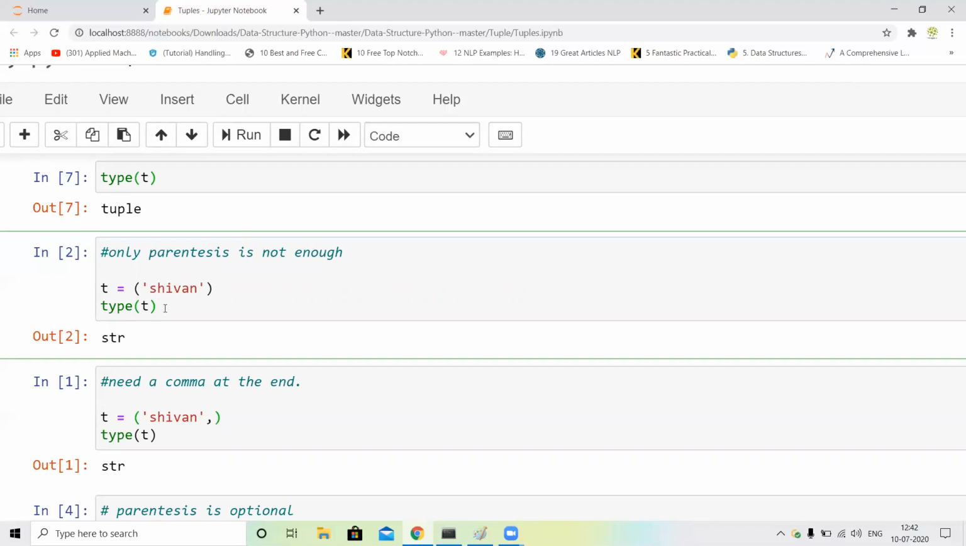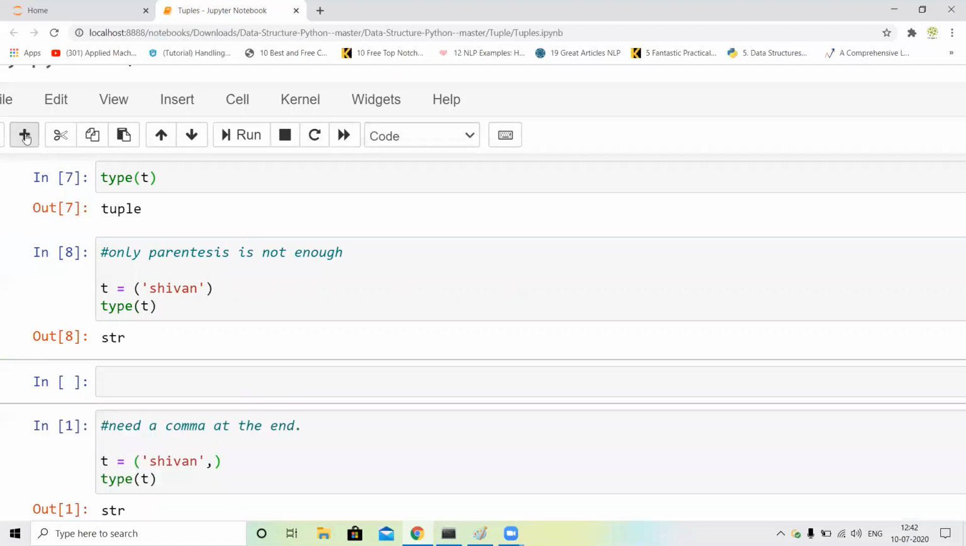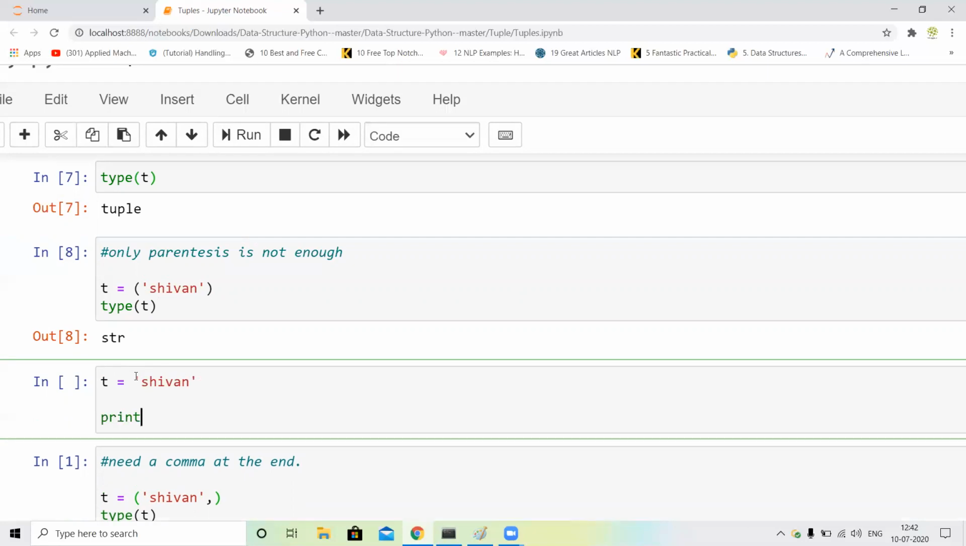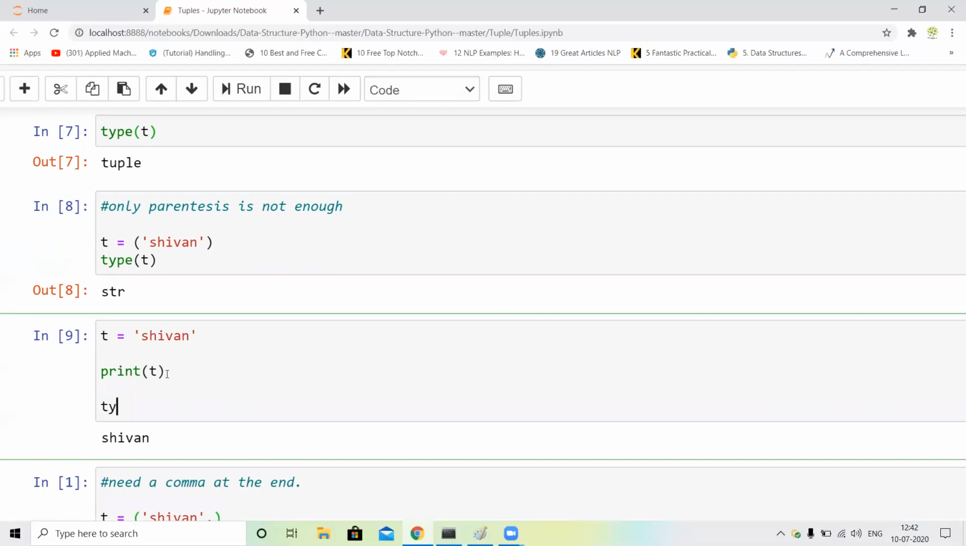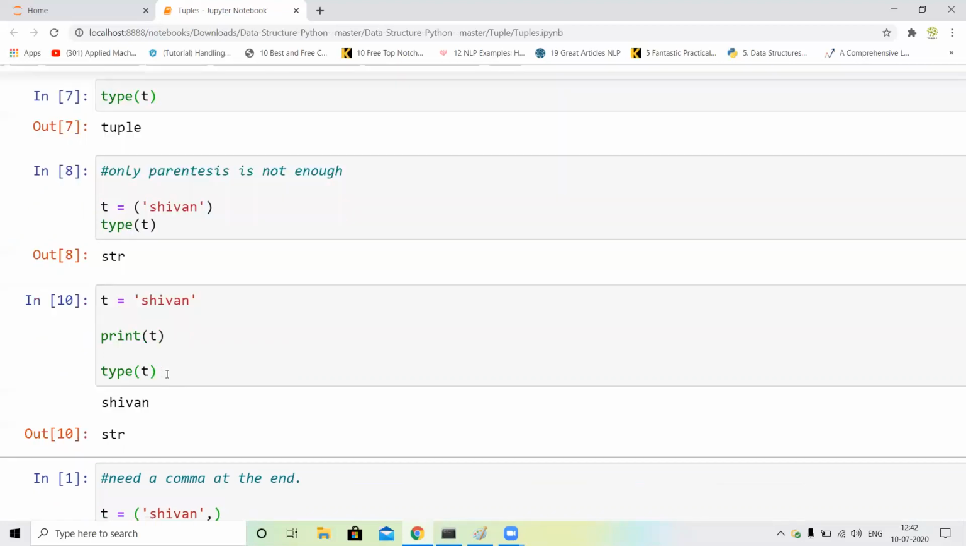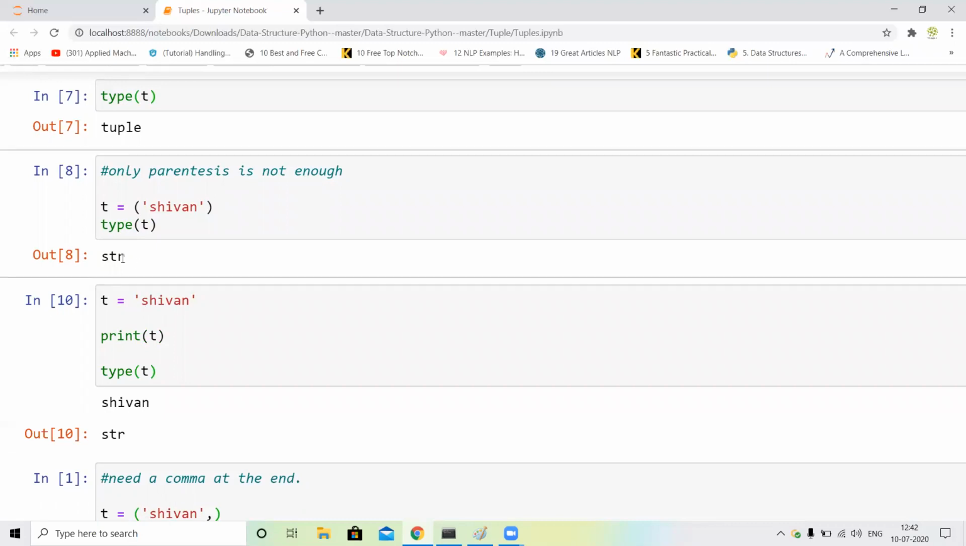So you can check the type of T. It's a string, not an integer. And next, I just use T is equal to C1 and I just print T. You can see our output is C1 and I just check type of T, then our output is string. It's the same thing like this. It's totally up to you. You can use the parenthesis and you cannot use the parenthesis.